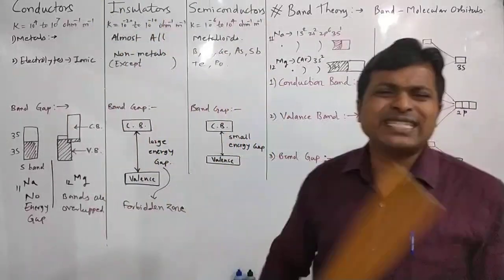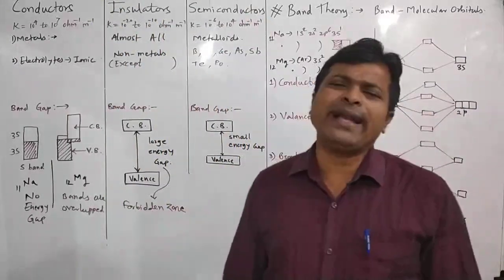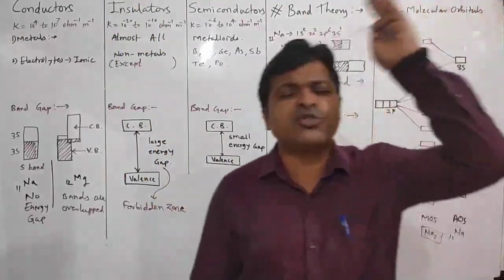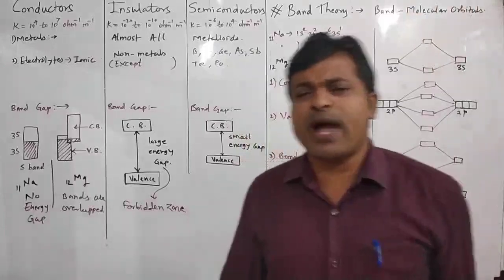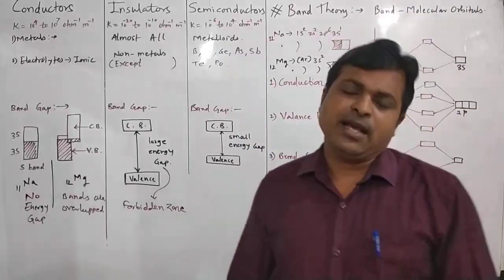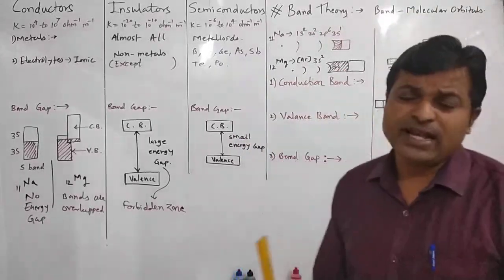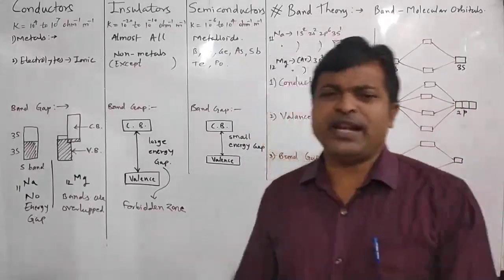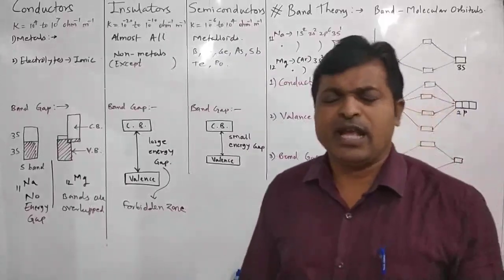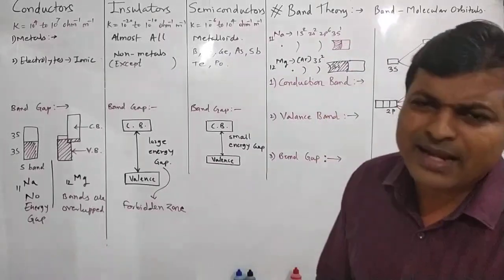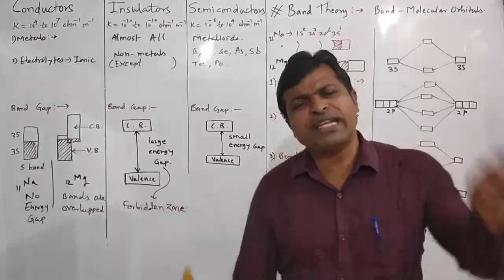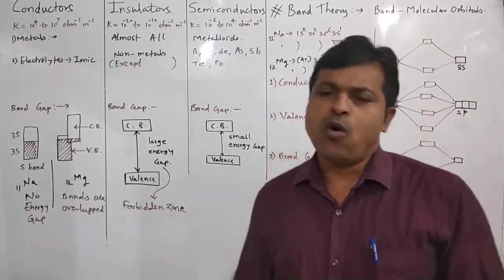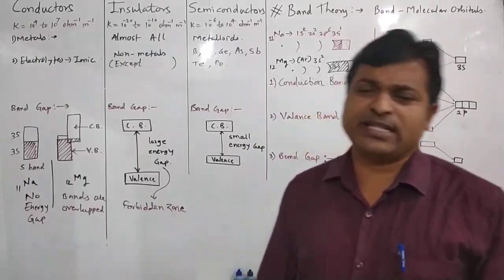But insulators have very low conductivity, in the range of 10 raised to minus 20 to 10 raised to minus 10 ohm inverse meter inverse. But semiconductors have intermediate conductivity, in the range of 10 raised to minus 6 to 10 raised to 4 ohm inverse meter inverse.